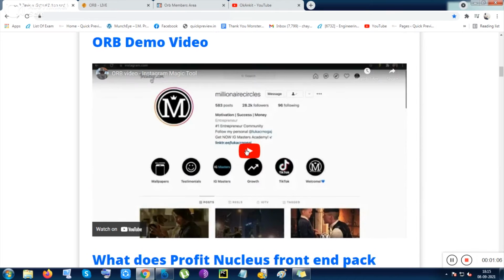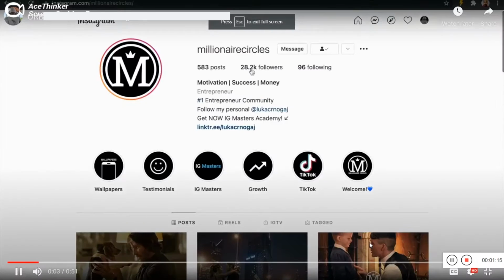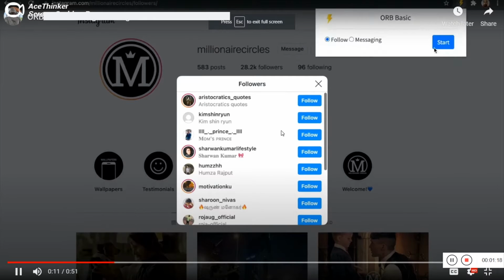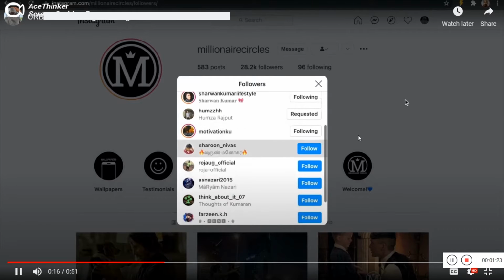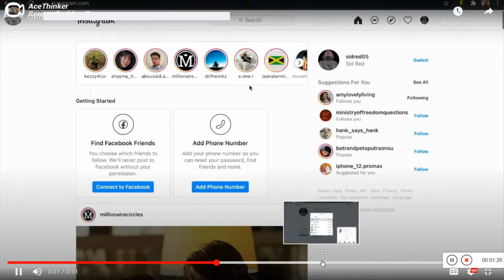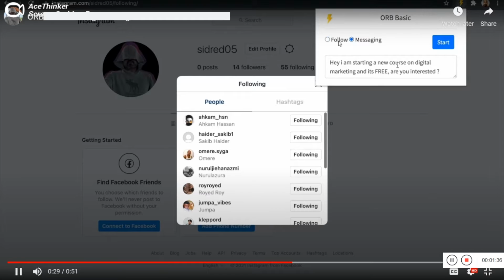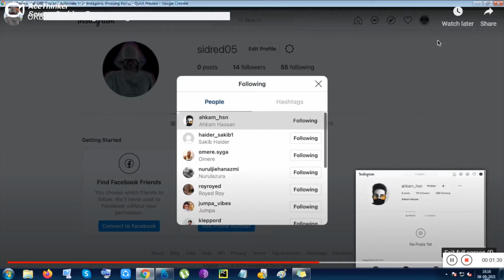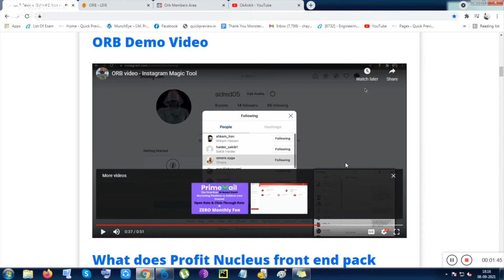So let me show you some demo from this page. Let me play the video, and I have muted it for the video purpose only. You can see here, when the extension is on, it is totally happening automatically. The cursor is here and the following and messaging will be done automatically. From the hashtags or from the followings, they are doing the messaging also. Your following and your messaging will be going in an automated way.